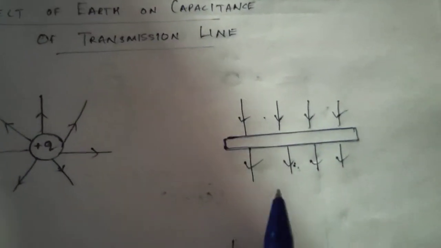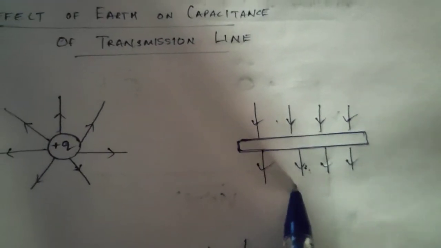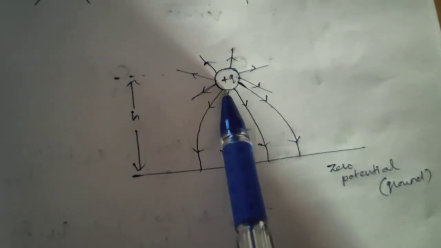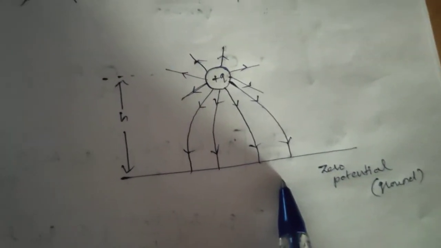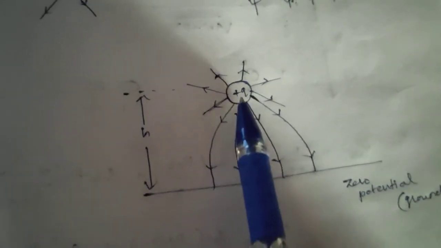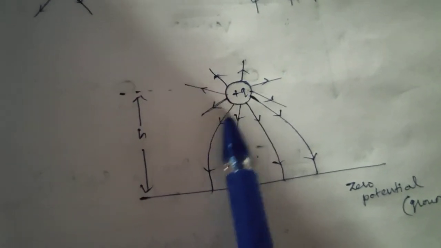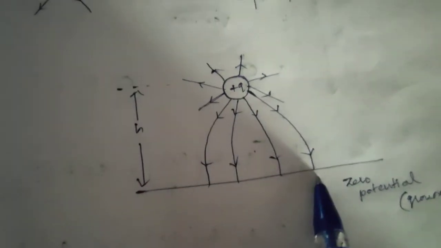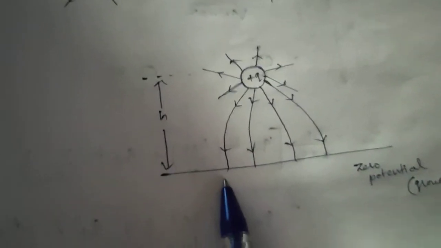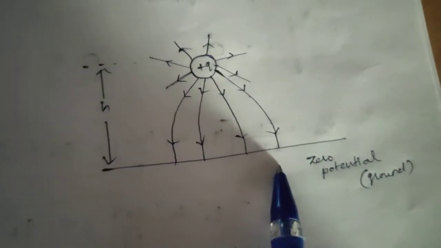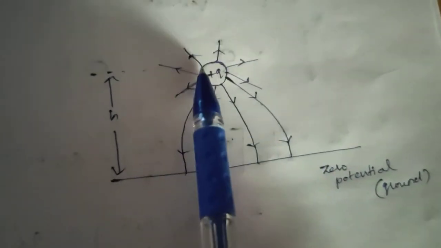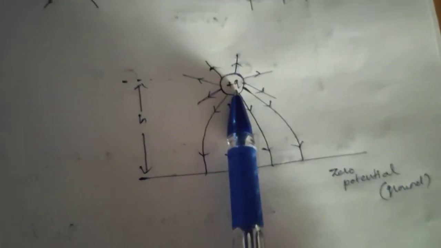The electric field enters or leaves the equipotential surface normal to the surface. If we consider both these cases at the same time, here is an isolated charge and this is an equipotential surface. The flux lines will generate radially from this isolated charge and will reach the horizontal surface normal to the surface. This is how the connection between a zero potential surface and an isolated charge works. Similar is the case of a charge placed above earth.